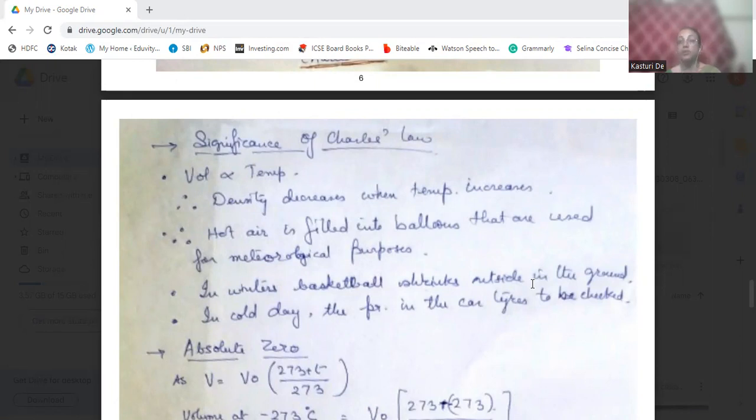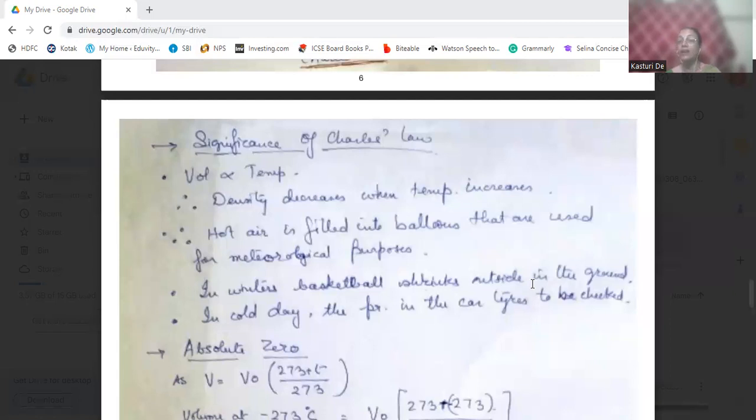Volume and temperature are directly proportional. When temperature is increased, the volume increases and the density decreases. And when temperature is decreased, the volume also decreases, but the density will increase.